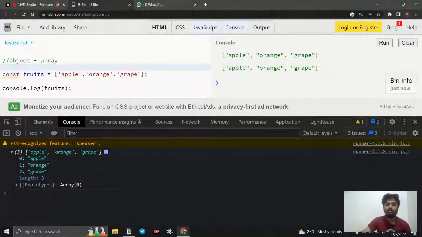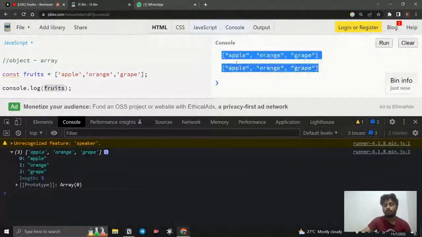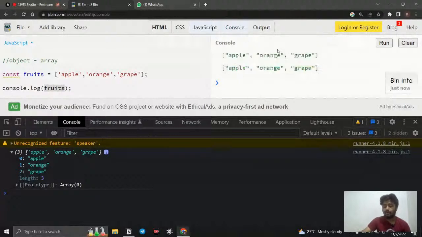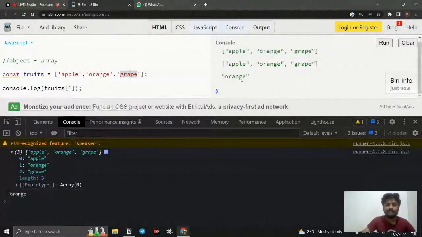For example, right now when I say console.log fruits, you can see the total list displayed. I don't want everything. I just want orange only, or grape only. How can I do that? You can use the index to access it. You call the array, give the square brackets, and inside tell which index you want to fetch. Here I want orange, so I say 1. Why 1? Because indexes start from 0. The first value's index is 0, the second is 1, and the third is 2. If I run it, you can see we get orange.